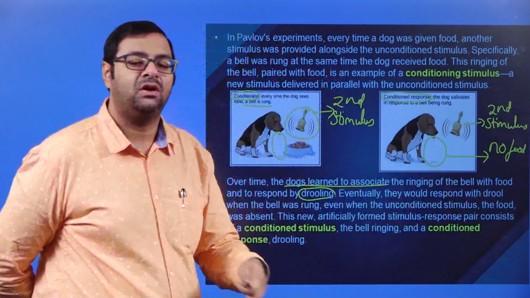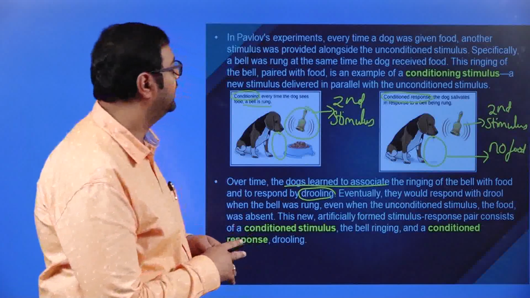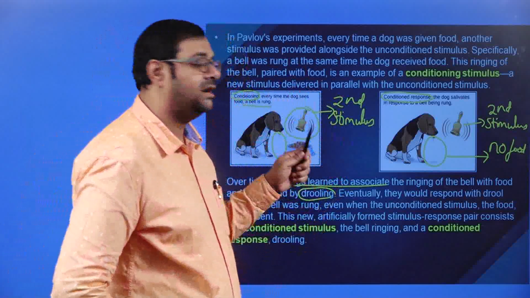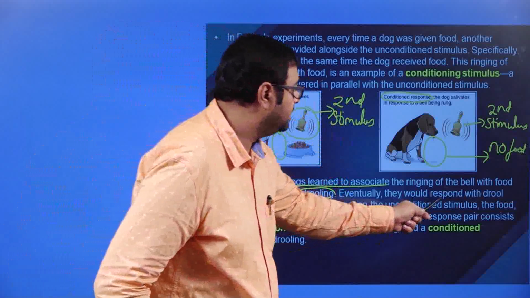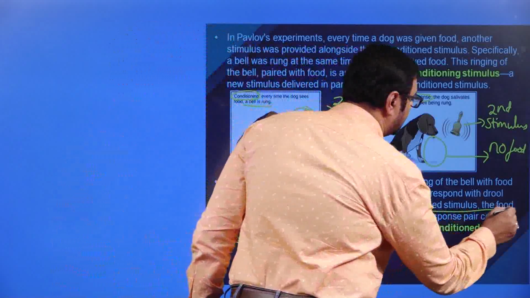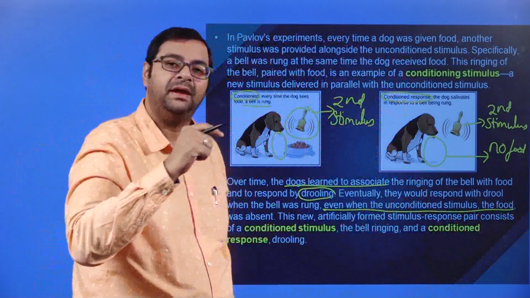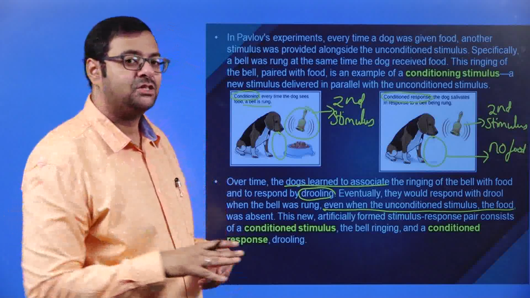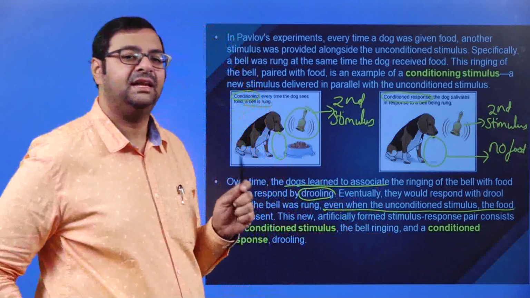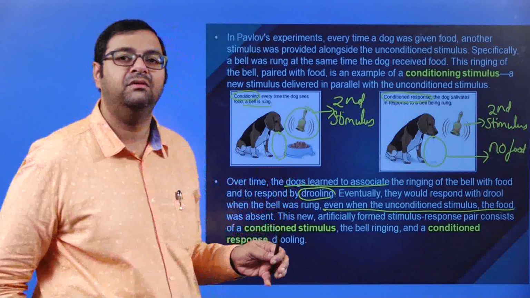Because the dog was conditioned, it was given a conditioning response. So the dog started drooling even when the unconditioned stimulus, the food, was absent. This is the major finding of Pavlov. When the bell was rung, because the dog had associated that when the bell is rung the food is coming, it started drooling. Even when the unconditioned stimulus was not there but the bell was given, the dog started drooling. That is what Pavlov found out.